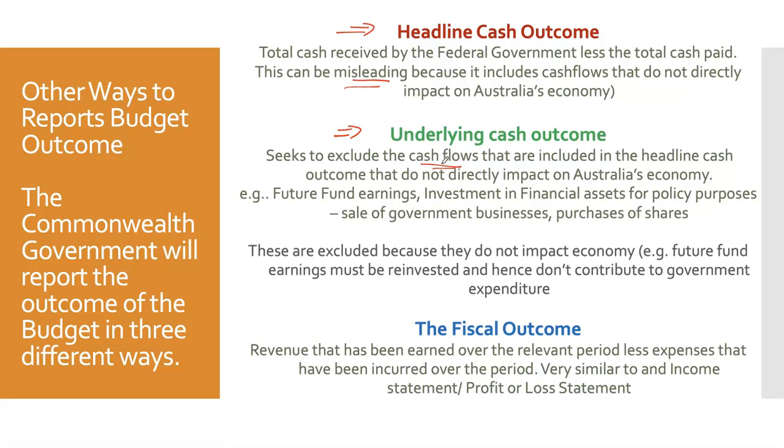So we're not going to actually grow the economy because of it. Now that's quite complicated. The textbook that we are using does a good job of explaining that. Now for those of us that do accounting, and I'm an accounting teacher too, we know there's a difference between cash and profit. The fiscal outcome purely looks at the revenues and expenses, very similar to an income statement or profit and loss statement. Now, you don't have to be an expert at this, but understanding that these are different terms is important.